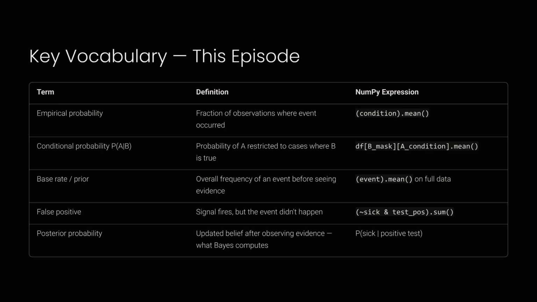Let's review the key vocabulary from this episode. We have defined empirical probability, conditional probability, Bayes rates, false positives, and posterior probability. Each term serves as a building block for your work in the upcoming notebook.